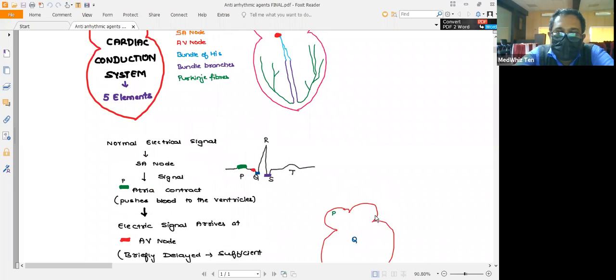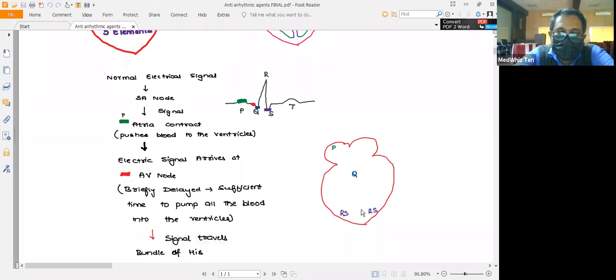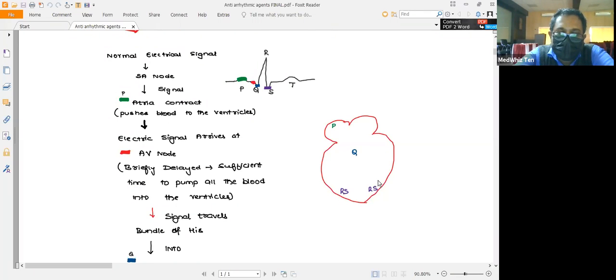So in the myocardium also, you can see in the diagrammatic representation how the waves will be generated based on the impulses generated in the conduction system. So the SA node gives the P wave, the Q wave represents the AV nodal activity, and the RS wave will represent the Purkinje fiber activity, which will lead to contraction of the myocardium. That is a contraction of the ventricular myocardium.